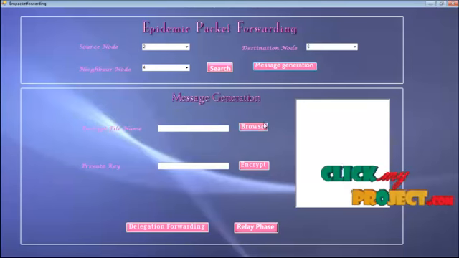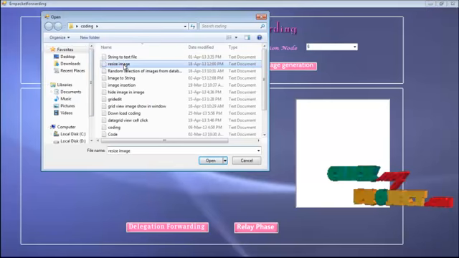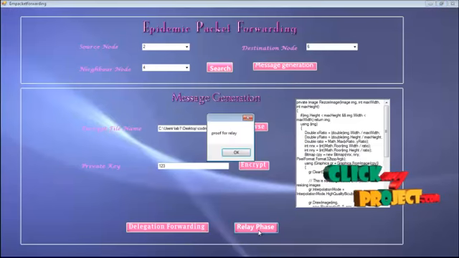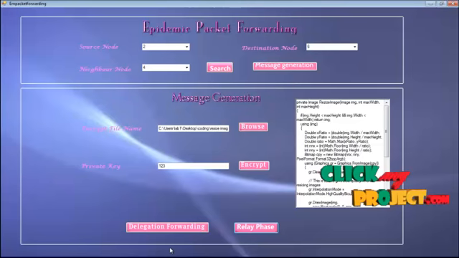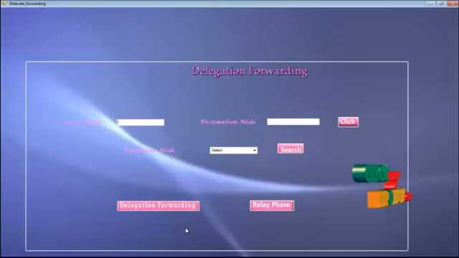We have to browse the file which is going to be encrypted. So this is the file content. We have to give a private key to encrypt. I gave 1, 2, 3. And relay phase. Proof for relay phase is given here, which is given by central authority. Then source node sends this encrypted message to the destination node. So this is the encrypted content. Then this message is delegate forwarded to the next neighbor node.